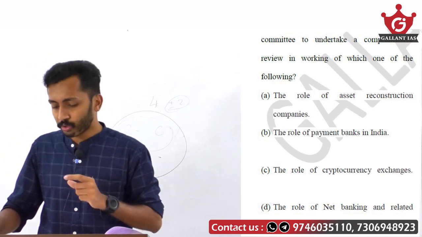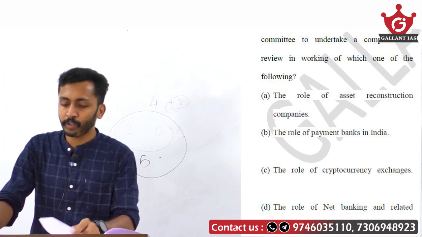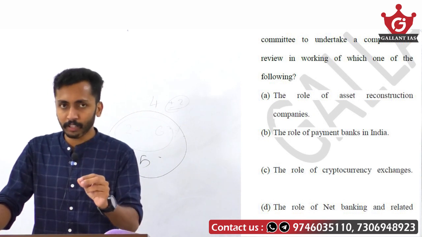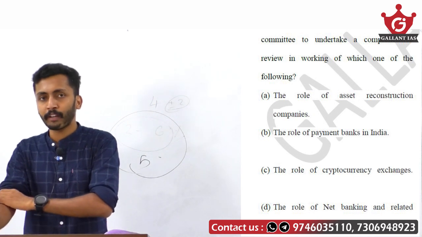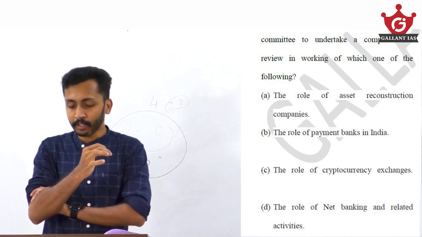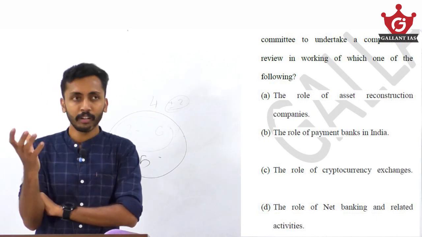So just look at the question. RBI had set up the Sudarshan Sen committee to undertake a comprehensive review of the working of which one of the following? The committee for payment banks was not the Sudarshan committee, it was Nachiket Mor. Option B you can eliminate, and option C you can also eliminate. That is cryptocurrency.